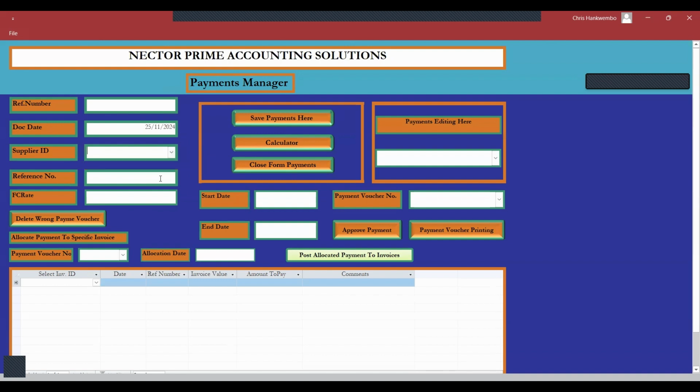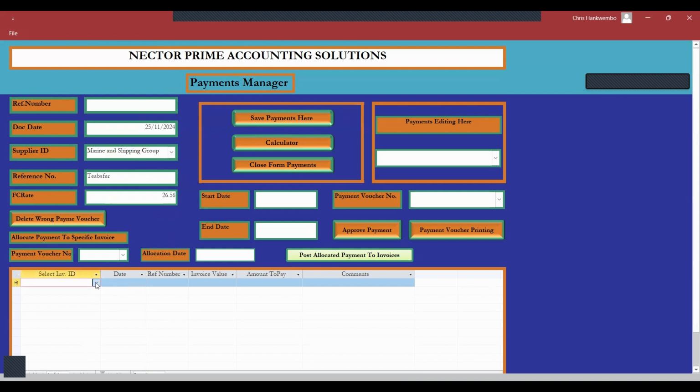For that we can put a reference number. Maybe this could be a transfer. Can you put the transfer number if it does apply? So 2656. Then what we do is simply come here and do this.